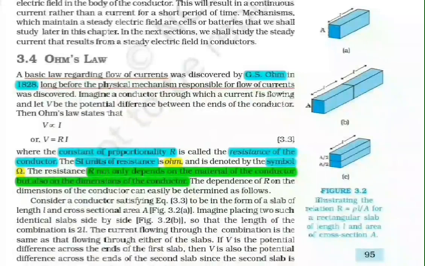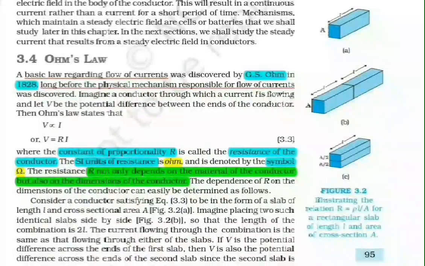Ohm's law. A basic law regarding flow of currents was discovered by G.S. Ohm in 1828, long before the physical mechanism responsible for flow of currents was discovered. Imagine a conductor through which a current I is flowing, and let V be the potential difference between the ends of the conductor.